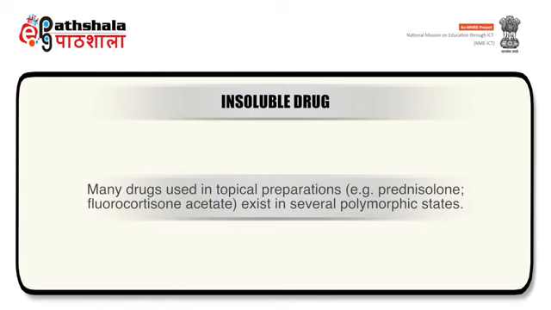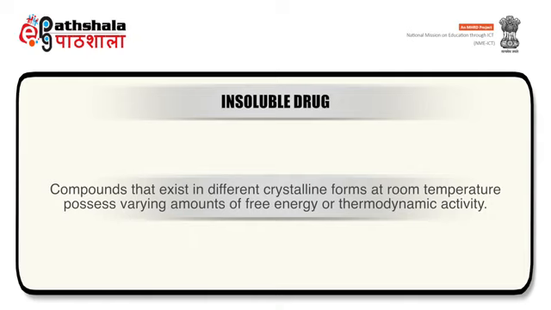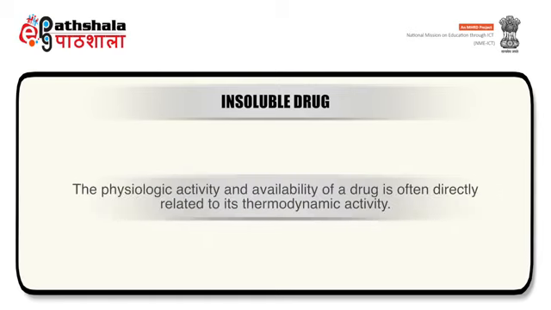Many drugs used in topical preparations like prednisolone exist in several polymorphic states. Compounds that exist in different crystalline forms at room temperature possess varying amounts of free energy or thermodynamic activity. The physiological activity and availability of a drug is often directly related to its thermodynamic activity.